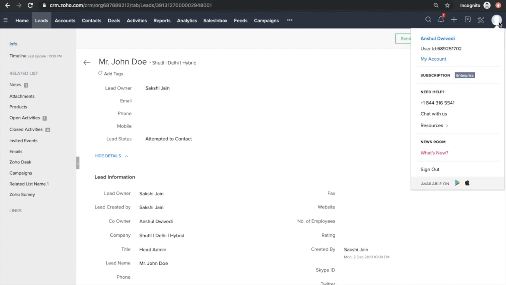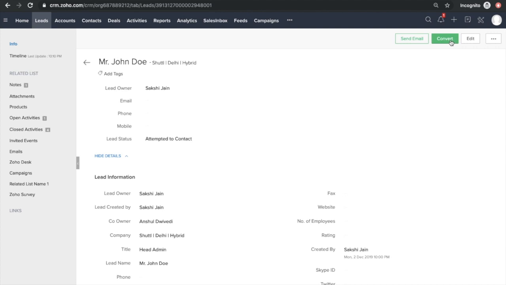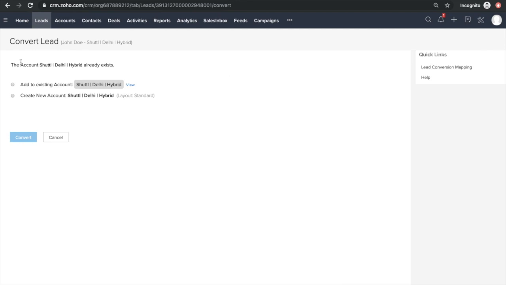So this is Anshul's account. Since Sakshi is the owner, obviously if Sakshi would try to convert it, she would be able to. But over here, we'll try doing this with Anshul's account. I'll click on convert.